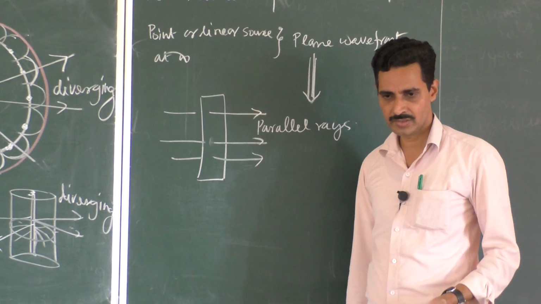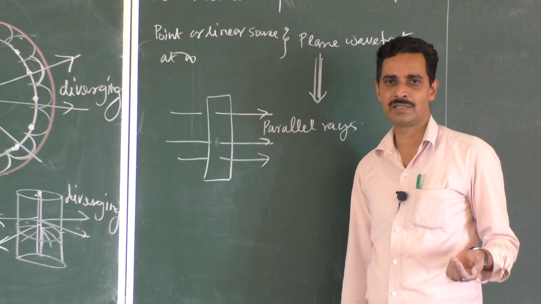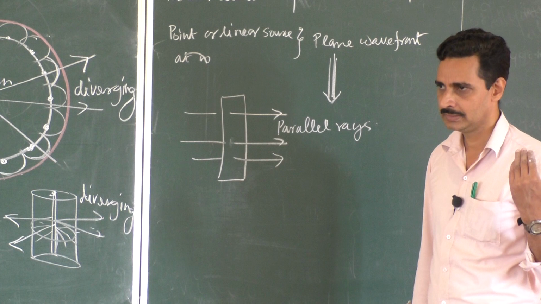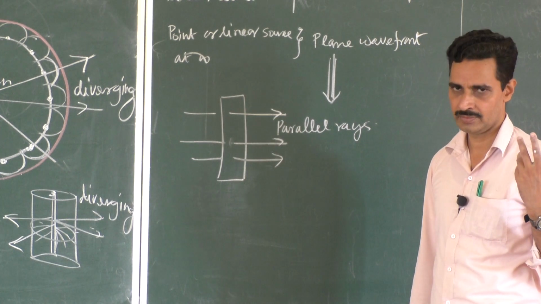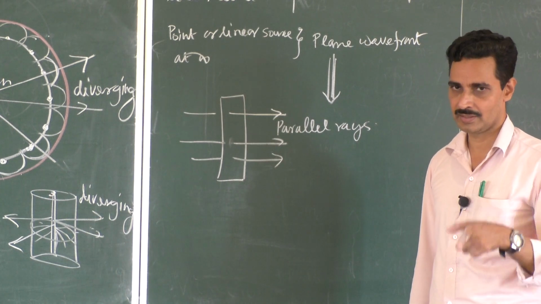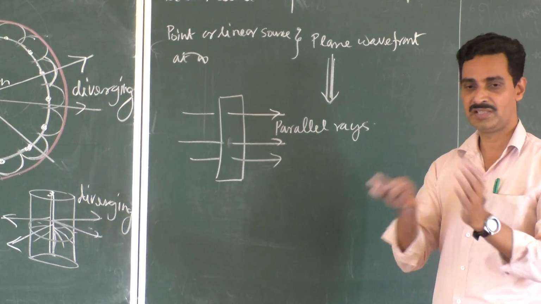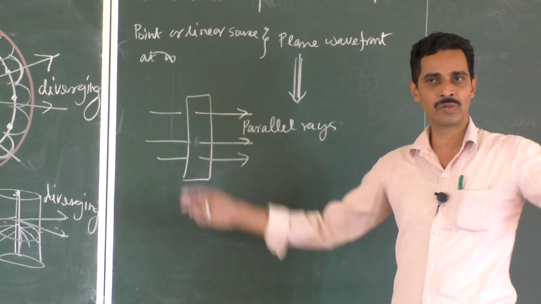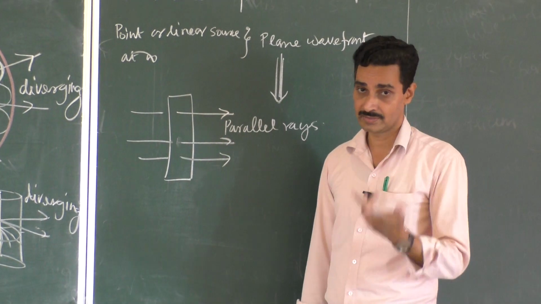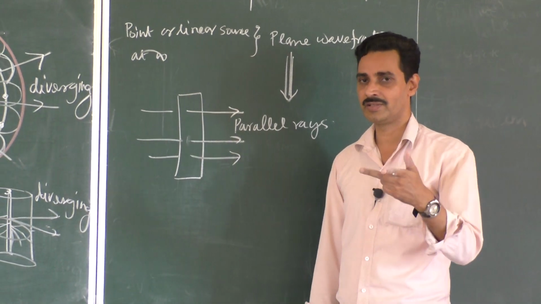Suppose the question is, what type of wavefront is emitted by a point source of light? It is a spherical wavefront. What type of rays? Diverging rays. What type of wavefront is emitted by a linear source? Cylindrical wavefront. That cylinder keeps on growing. What type of rays? Diverging. Rays different, wavefront is different.